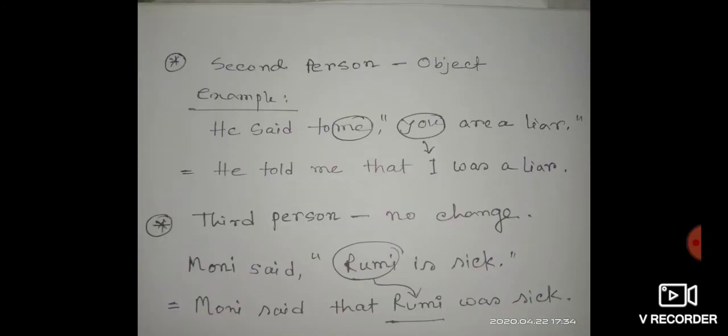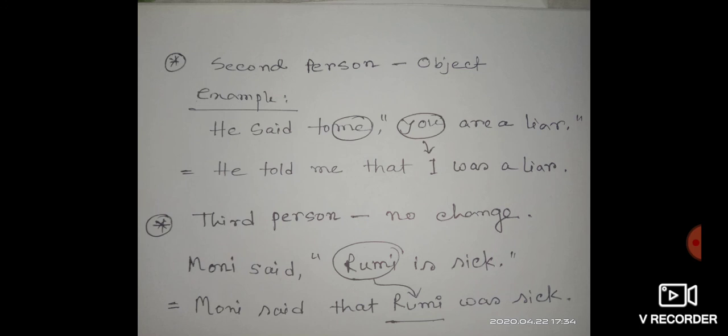Like the previous rule, if you find a second person in reported speech, then it will follow the object of the reporting verb. Here, the object of the reporting verb is me. He said to me, you are a liar. So you here is the subject of the reported speech, and it is second person. As it is second person, it will follow the object of the reporting verb.